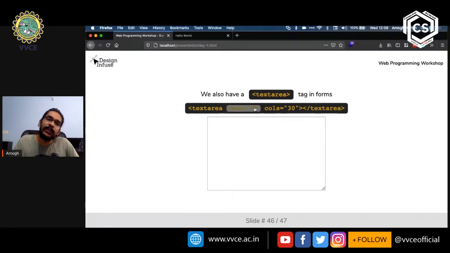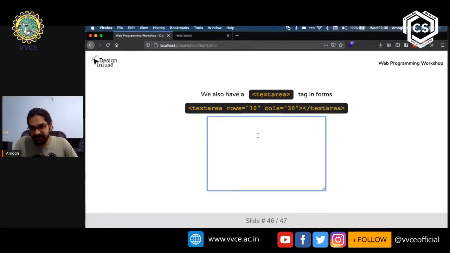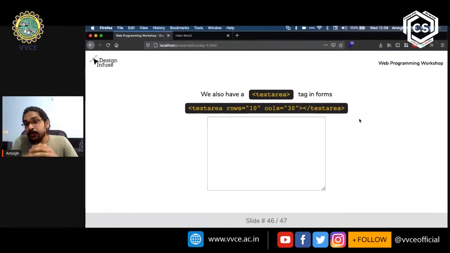And the value that I've put in for rows is 10. It's a numeric value. So this lets the browser know that it needs to create a text area with 10 lines, or 10 rows. And when it sees the attribute cols, it knows that it has to create an element with 30 different spaces, with 30 different columns. So what you can basically do over there is type in 30 different words or 30 different letters.